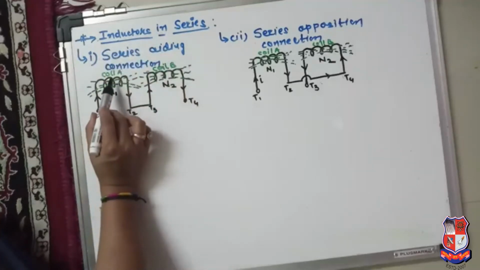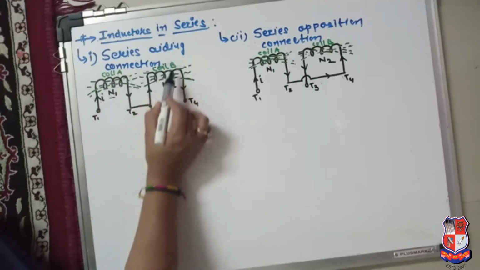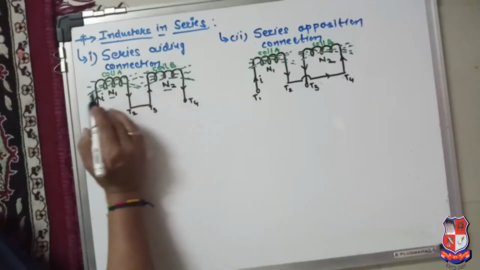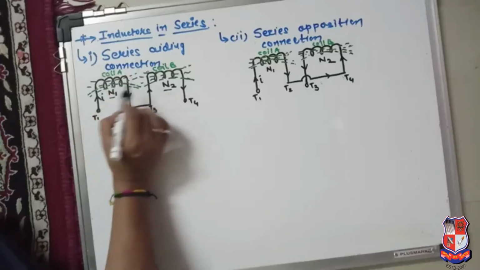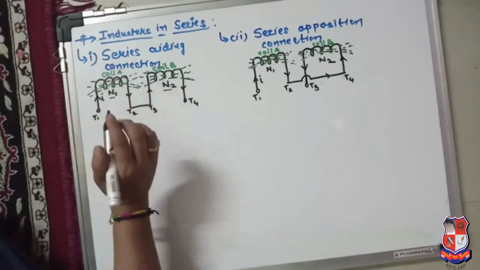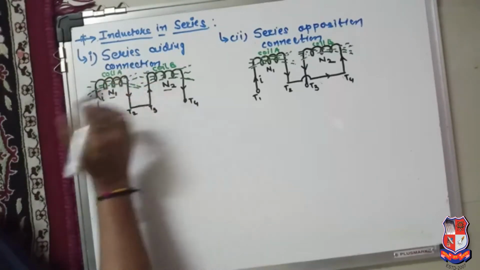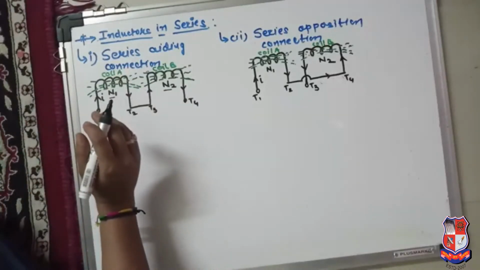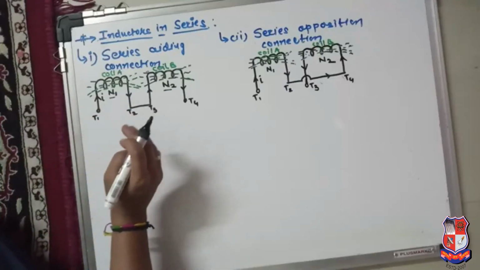See here, two coils are there, labeled as coil A and coil B. Coil A has N1 number of turns and coil B has N2 number of turns. Now both the coils are connected in series in such a way that the fluxes produced by both the coils help each other. When the fluxes help each other, the direction of the self-induced EMF and the mutually induced EMF are the same.